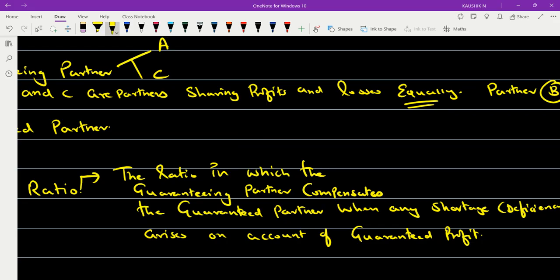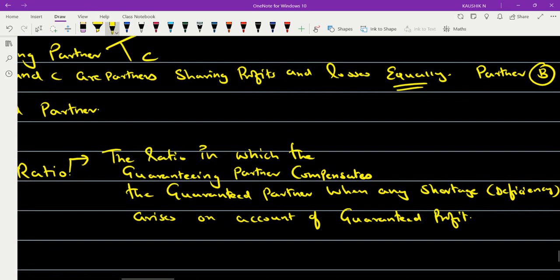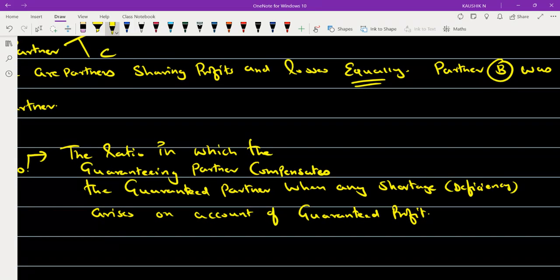So what is the deficiency ratio? It is quite simple. The ratio in which the guaranteeing partner compensates the guaranteed partner when any shortage, that is deficiency, arises on account of guaranteed profit.